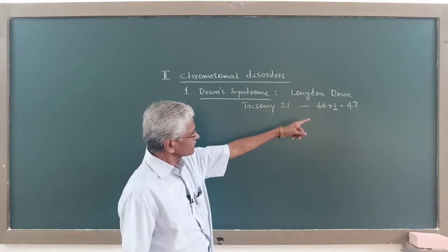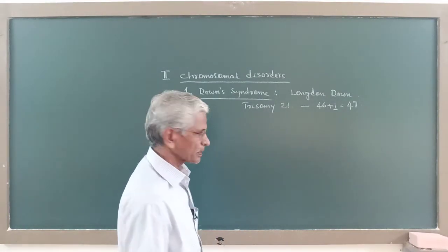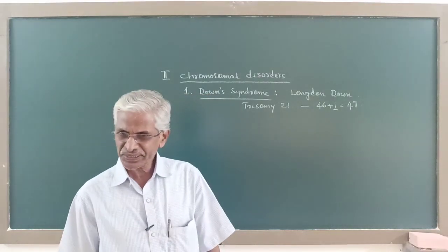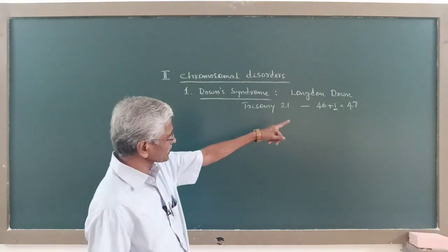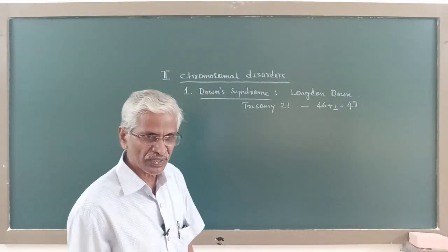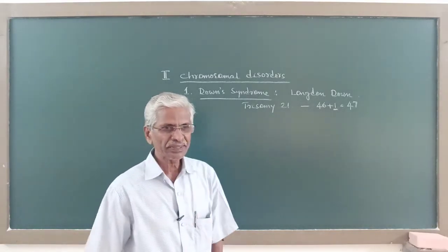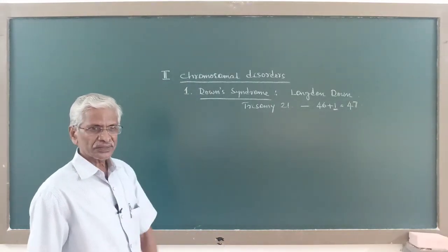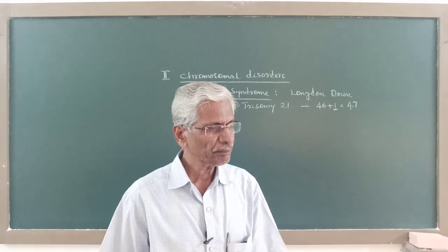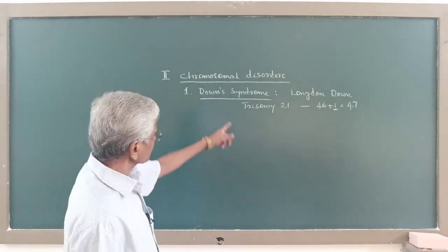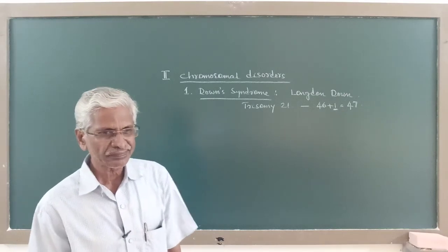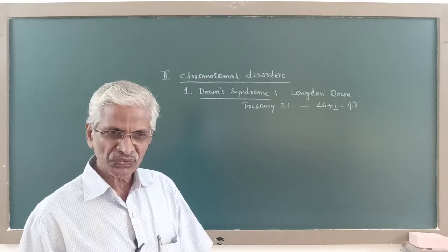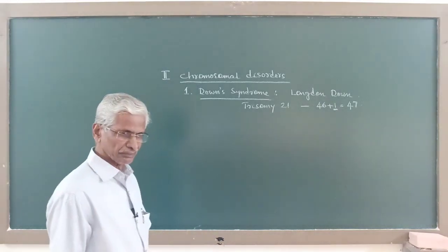So, the chromosome number in an individual suffering with Down syndrome is 47. 46, the diploid number, 1 chromosome extra, that is 21st chromosome, 1 autosome is extra. So, ultimately it is 47. So, this is an example for autosomal hyperaneuploidy. Now, such a child is born when an unusual egg is fertilized by the normal sperm.